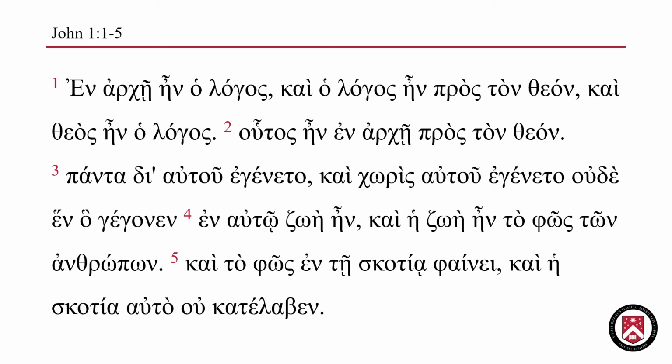Kai, the conjunction, means and. Choris is a preposition that means without. Choris is followed by autou, which means him. Egeneto, again, is made. And then we have oude hen ho gegonen. Oude means not.